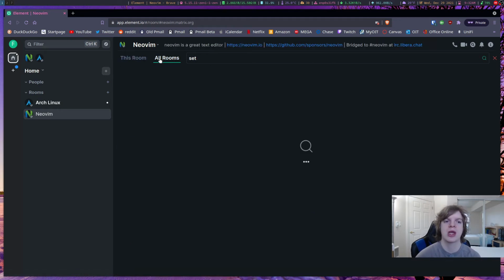you can also search in all rooms. So in this and Arch Linux, it will search for set. Now this is going to take a lot longer, but it will show every instance.